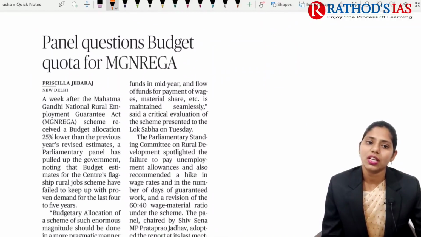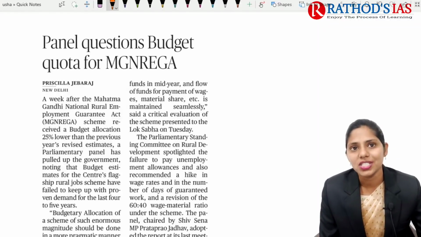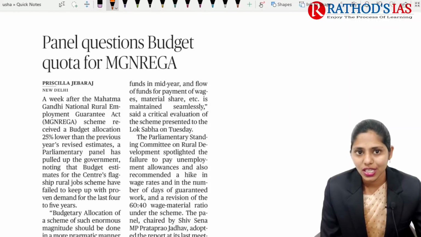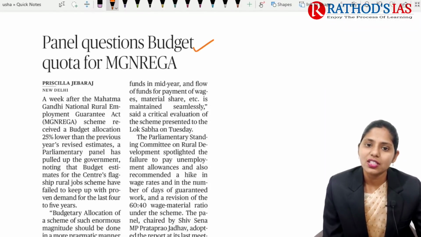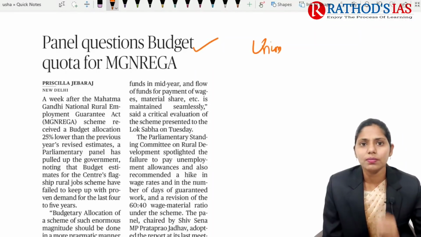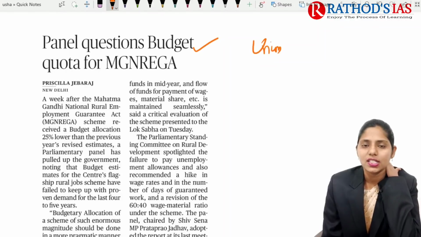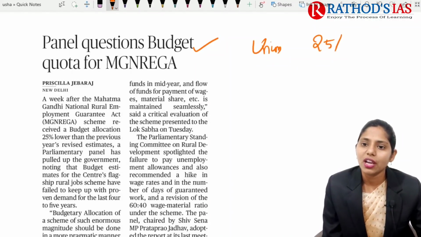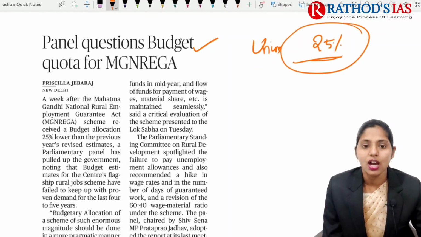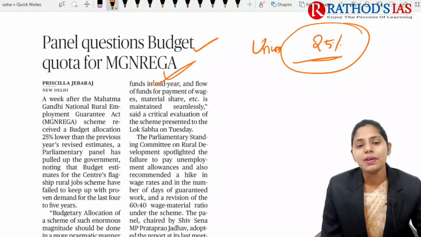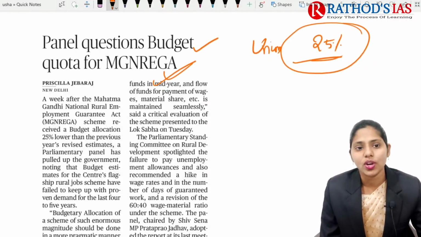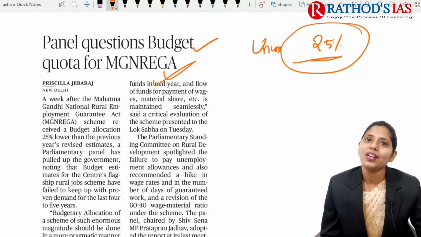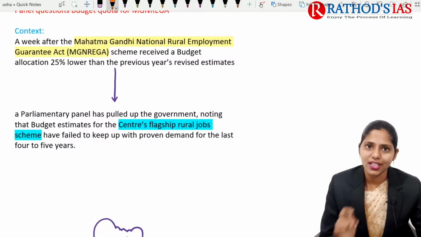Now let us see the next topic. It is regarding MGNREGA. Panel asked questions on the budget quota for MGNREGA. So why is it in the news? In the recent union budget, there is a decrease in allocation of 25% for MGNREGA. Because of this, now the parliamentary panel is asking questions regarding MGNREGA budgetary allocation. So now let us talk about this topic in great detail.